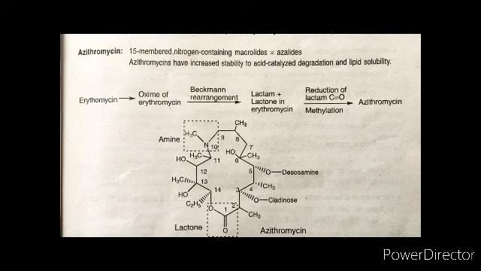Now you can see the difference. This is a 15-membered nitrogen-containing macrolide, but it has increased stability to acid-catalyzed degradation. And there is one equation where it is mentioned how azithromycin is prepared from erythromycin. So erythromycin has an oxime group. By Beckmann rearrangement, we have a lactam, and then for the lactone of erythromycin there is a reduction of the lactam and methylation. After methylation, you will get azithromycin.